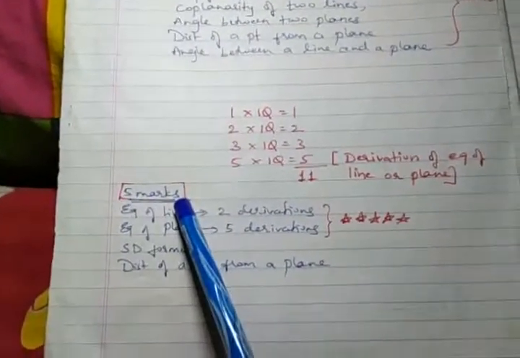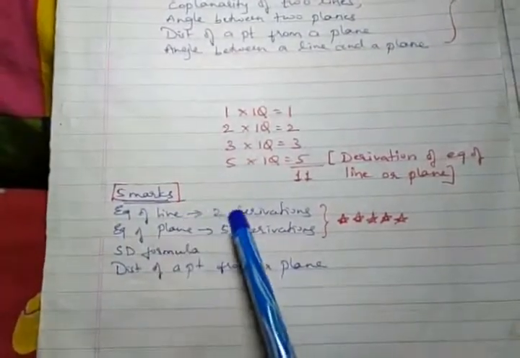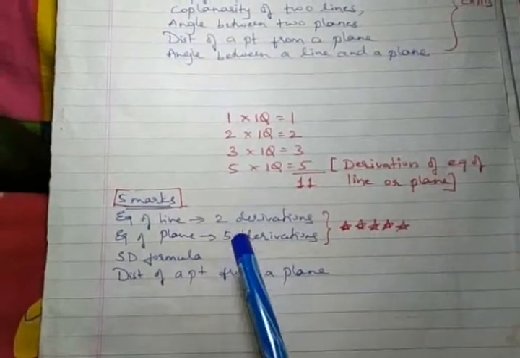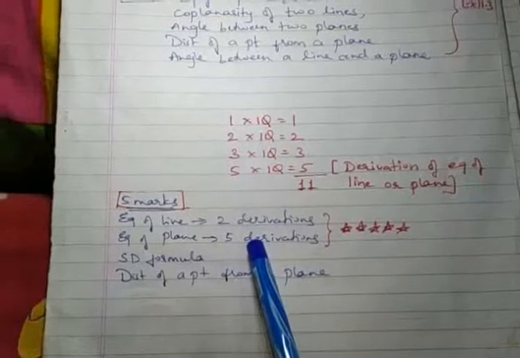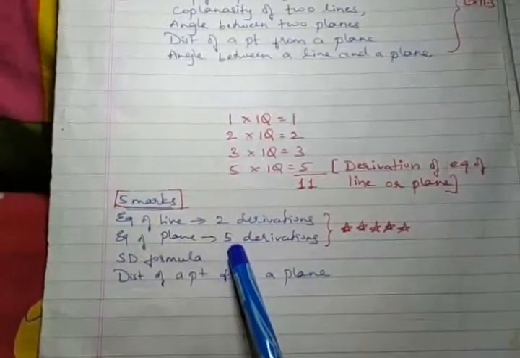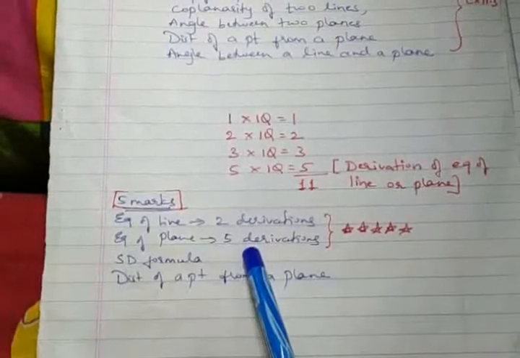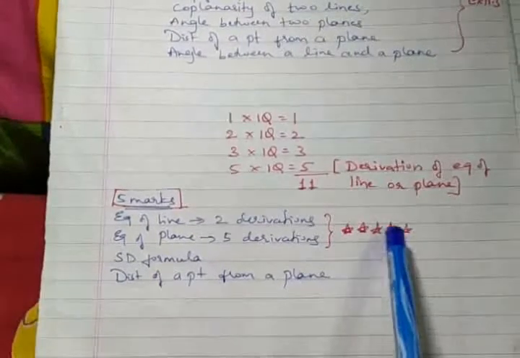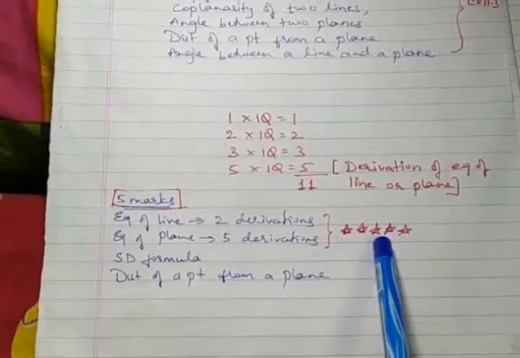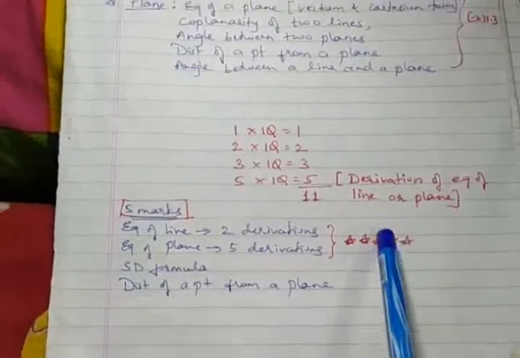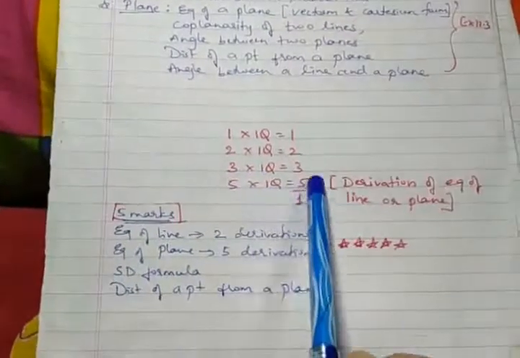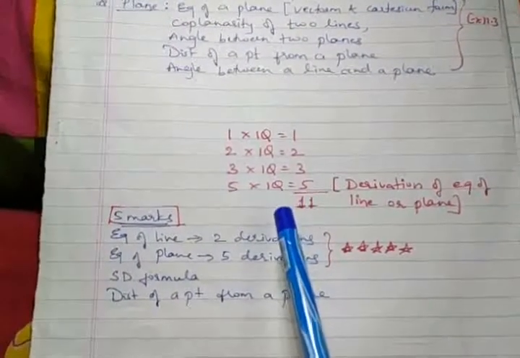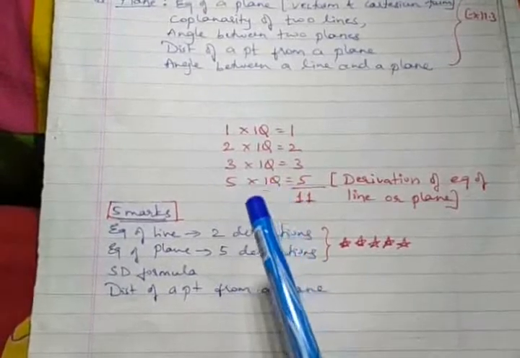So for 5 marks, the possibility is that for equation of line we find 2 derivations. For equation of plane we have 5 derivations, out of which 3 are important. But it's better to go for all 5 derivations. Let me highlight that 3 derivations are very important, so 3 plus 2. If you make those 5 derivations perfect, 2 on line and 3 on plane, then out of these 5 derivations only, we can definitely expect this 5 marks.